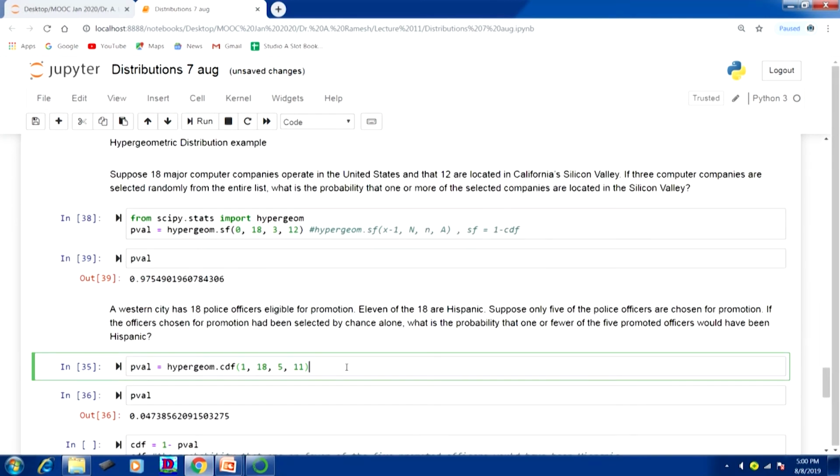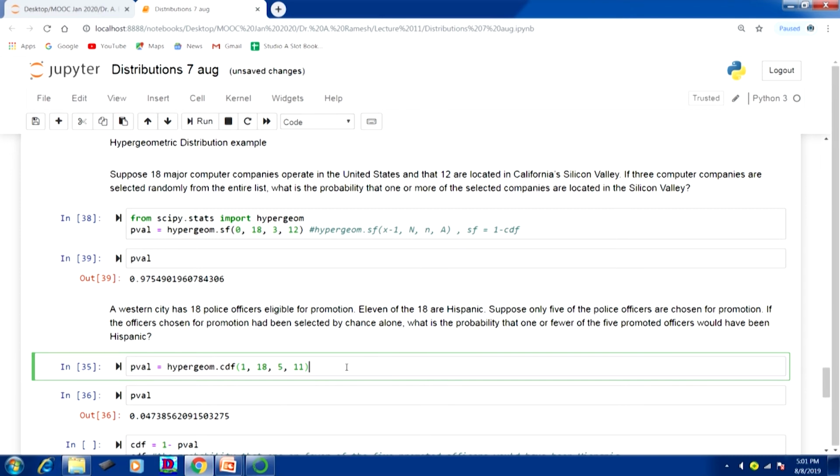A western city has 18 police officers eligible for promotion, 11 of 18 are Hispanic. Suppose only 5 of the police officers are chosen for promotion. If the officers chosen for promotion had been selected by chance alone, what is the probability that one or fewer of the 5 promoted officers would have been Hispanic? So, what we need to notice here is one or fewer. So, here we have to find the cumulative probability.